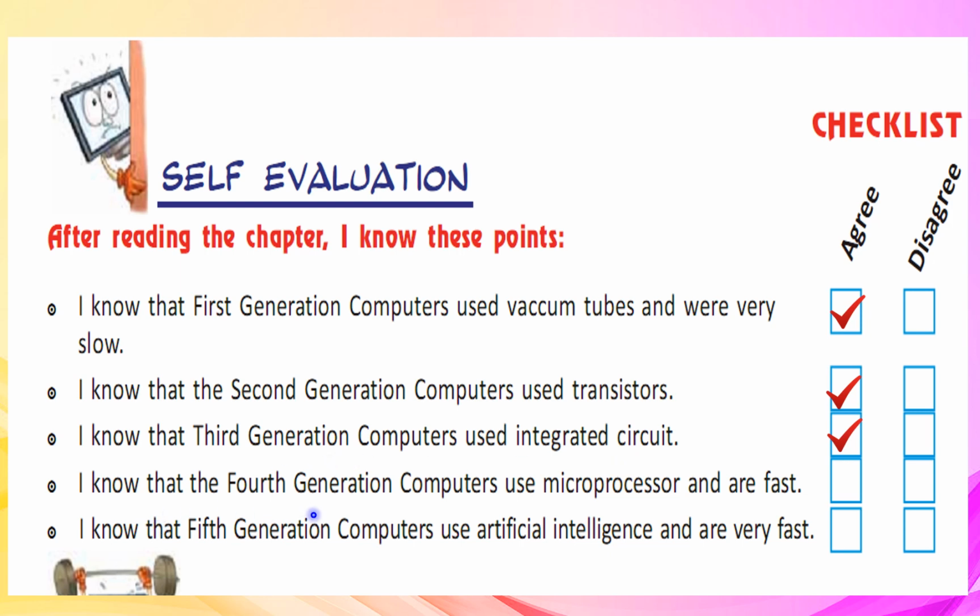I know that the fourth generation computers use microprocessors and are fast. I know that fifth generation computers use artificial intelligence and are very fast.